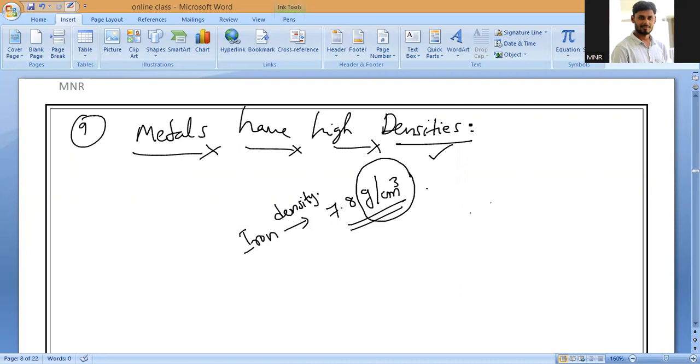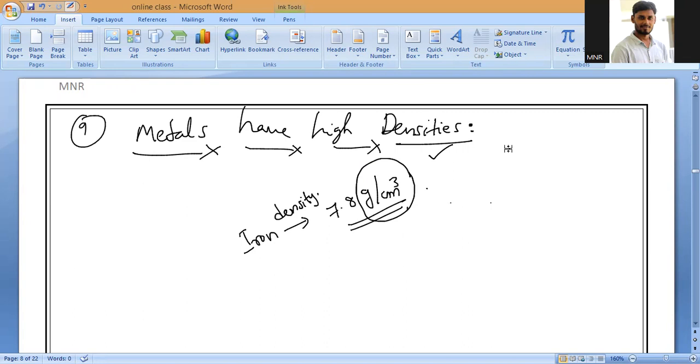That is what I am planning. Metals have high density; the ninth property we will study in the next class. You need to know how to measure density and its units. That is why I am not continuing now.